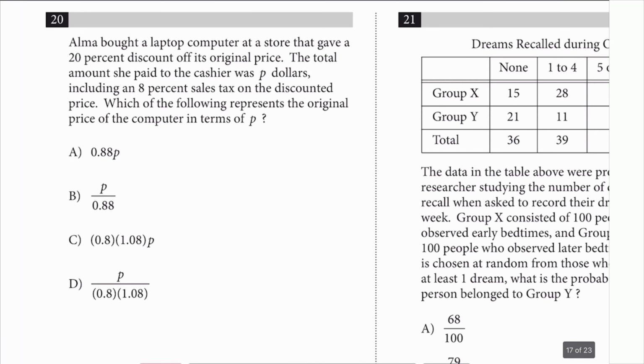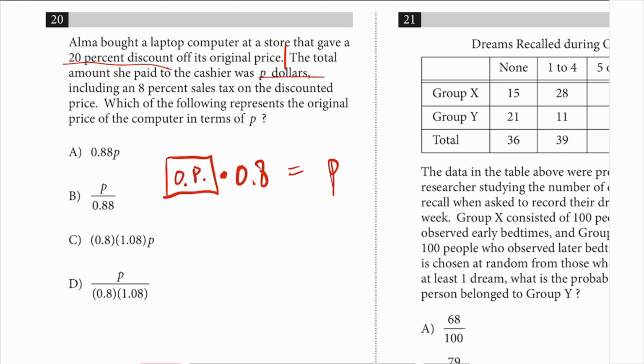Number 20. A laptop computer. They gave a 20% discount off its original price. So whatever the original price was, I'll just call it OP, original price. You got a 20% discount, so you multiply by 0.8 because you're only responsible for paying 80%, because 20% is discounted off. And then the total amount she paid to the cashier was P dollars. So apparently when you do that, that was P. Including an 8% sales tax. Okay, so sales tax is something that you have to pay more, right? So this whole thing in the green is the discounted price, but you have to pay 8% tax on it. So 8% extra means 108%, so you multiply by 1.08, right?